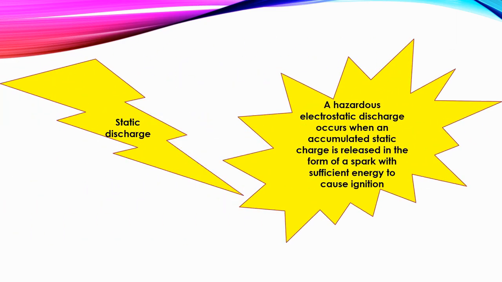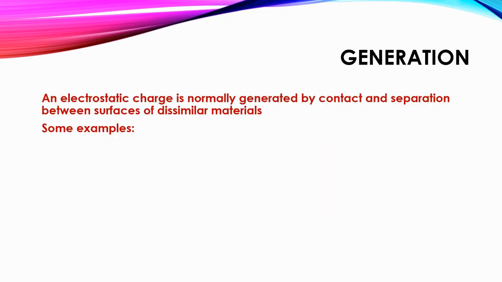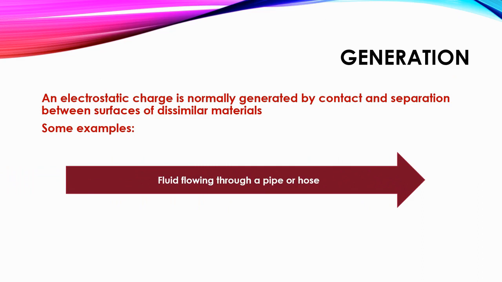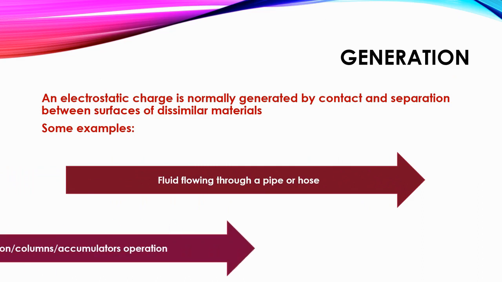Static discharge. A hazardous electrostatic discharge occurs when an accumulated static charge is released in the form of a spark with sufficient energy to cause ignition. Generation. An electric charge is normally generated by contact and separation between surfaces of dissimilar materials.